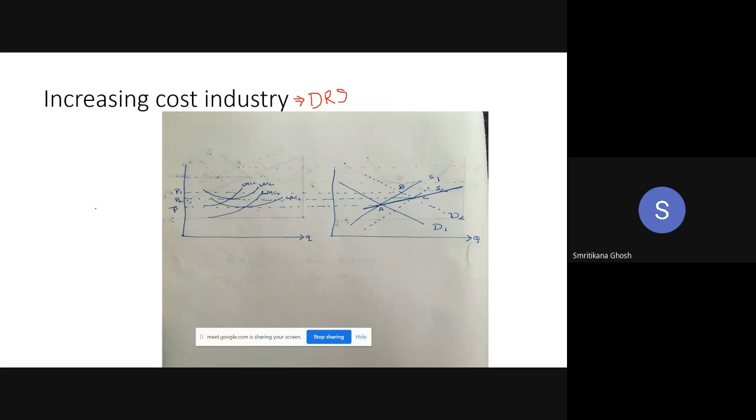So you have to spend more. You have to spend more and more to get the same change of output, as he was saying. That is why it is an increasing cost industry. Okay.